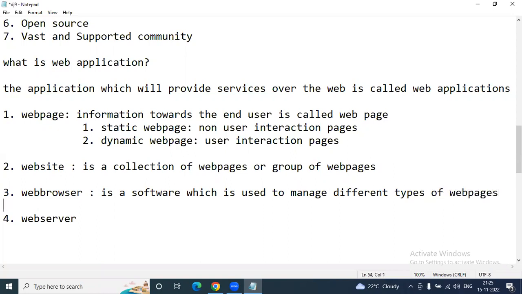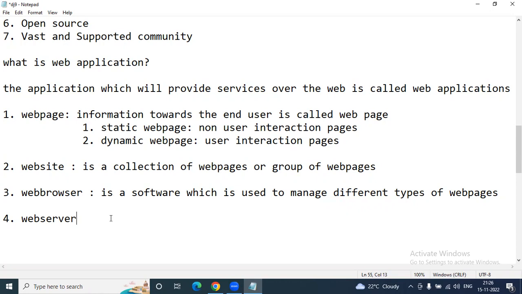Using browser software, we can manage different types of web pages. Examples of browser software are Google Chrome, Internet Explorer, Microsoft Edge, Opera, etc. If you don't have any browser software, then you can't manage any web pages or open any website.